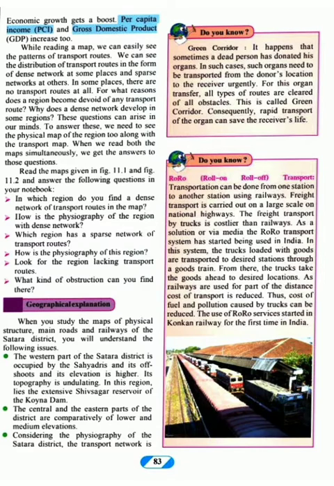Geographical explanation. When you study the maps of physical structure, main roads and railways of Satara district, you will understand the following issue. Okay, what are the issues we will see? The western part of Satara is occupied by Sahyadris and its offshoots, and its elevation is higher. Its topography is undulating, and in this region lies the extensive Sagar reservoir of the Koyna dam, right.